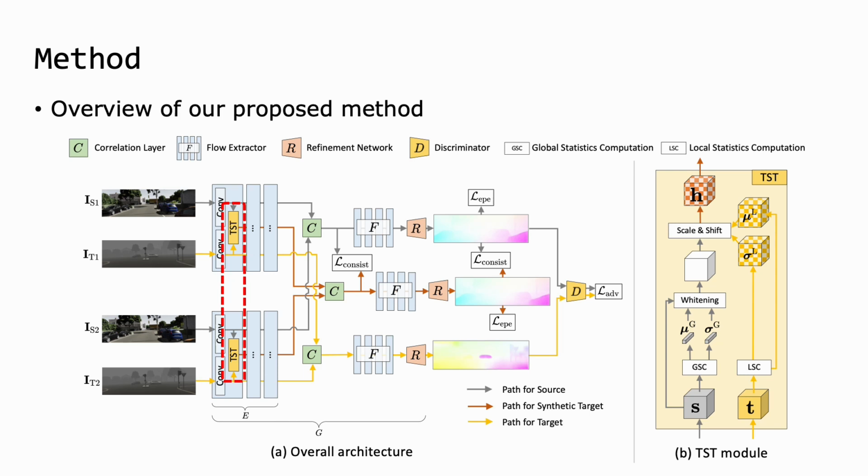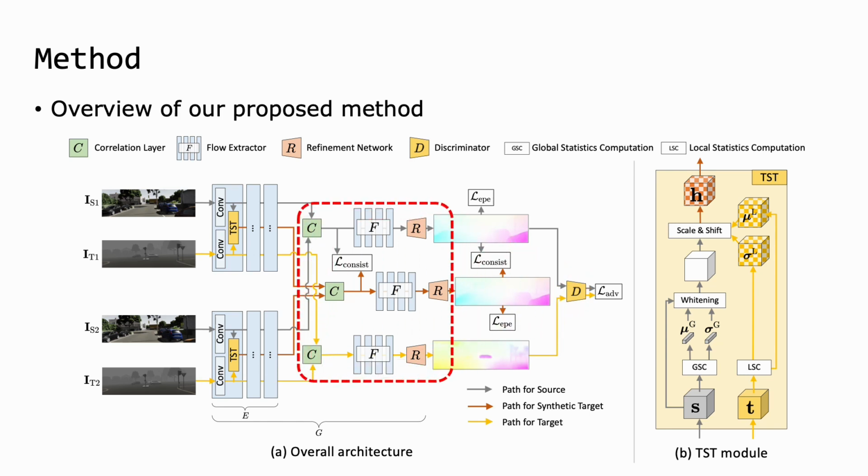TSD modules are placed in the early part of the feature extractor E. The module takes both source and target features, thus making the synthetic target feature that follows the target style with the contents of the source. The discriminator D is appended at the last part of the optical flow network G. The other letters C, F, and R sequentially represent the correlation layer, the flow extractor, and the refinement network.